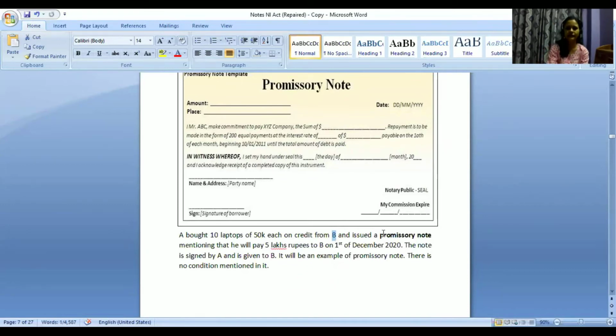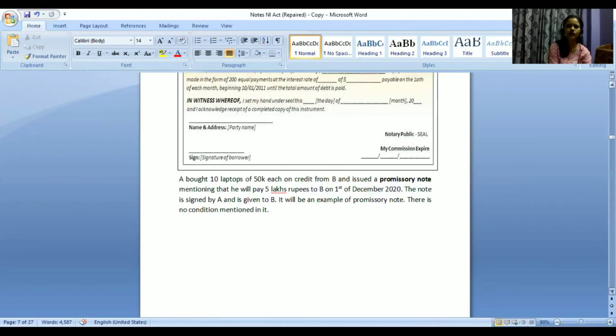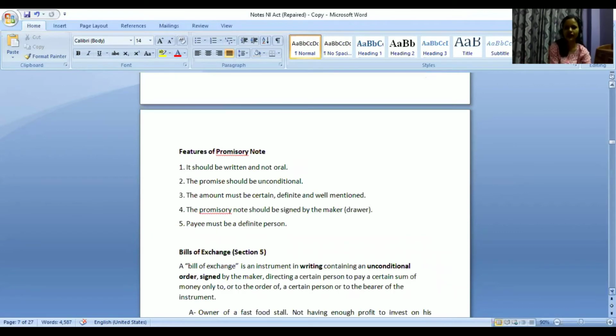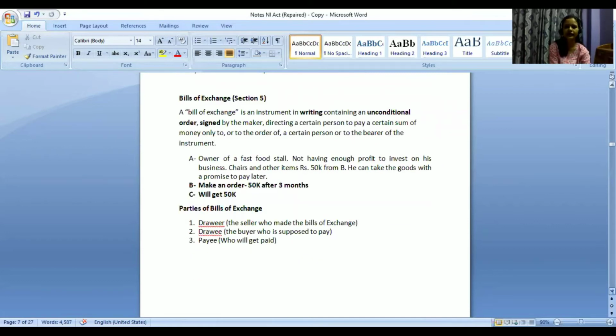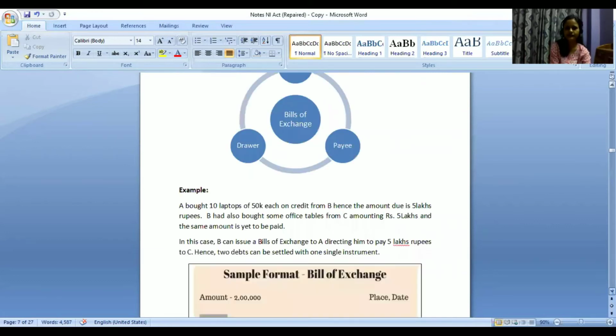In that case, what happens? It is this other person, right? The creditor only, who is issuing the bill, that you need to make this amount of payment to me on so and so date. And accordingly, it will be accepted by the debtor also, and it will be a valid bills of exchange. Now, check is what? Check is also a type of bills of exchange. So how is it different from the regular bills of exchange then?